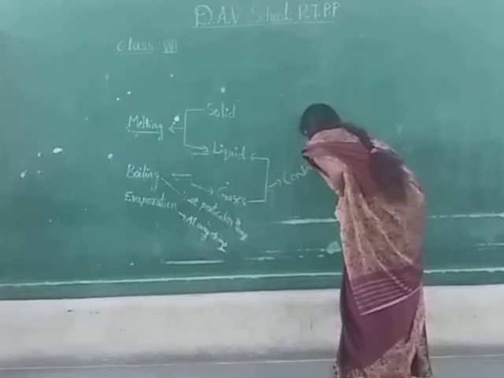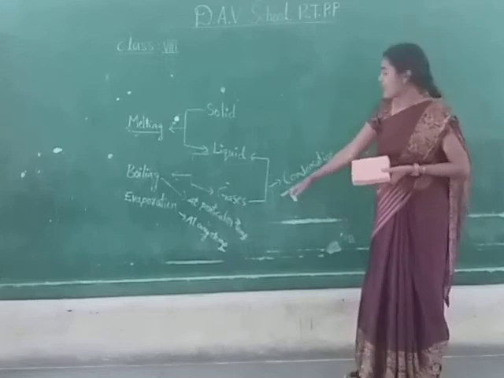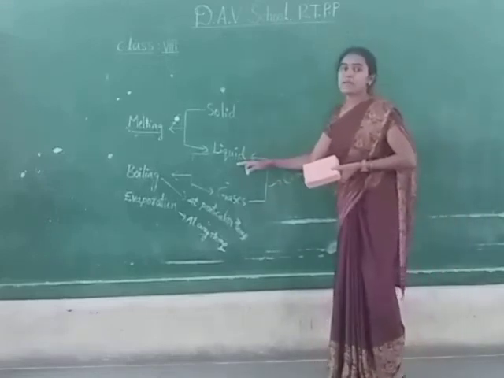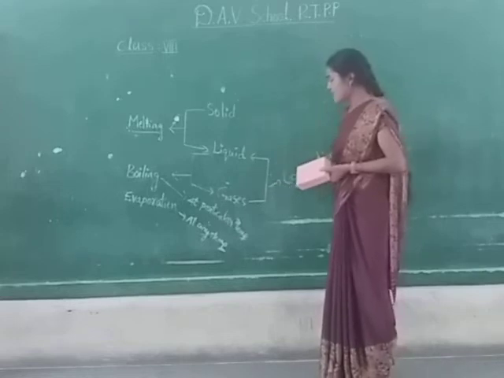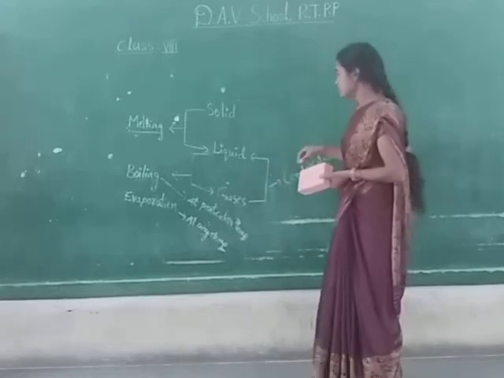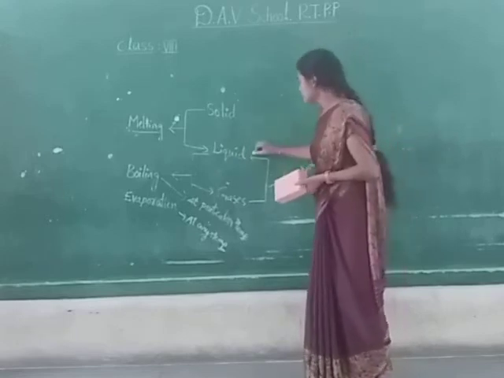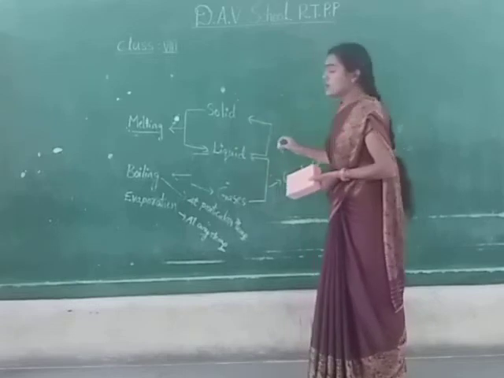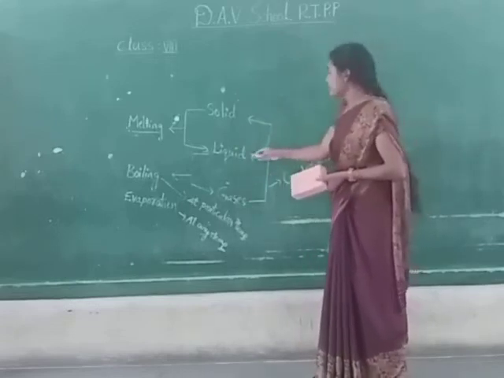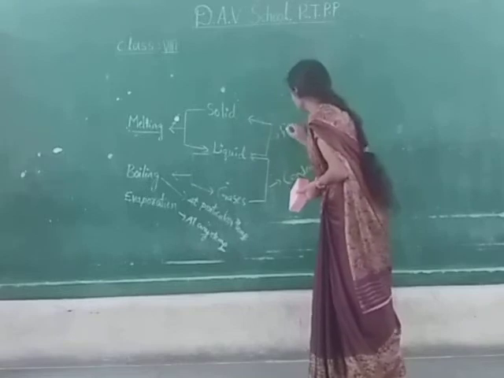What is meant by condensation? Condensation is the process of change of gas into liquid. The process of changing of gas into liquid on cooling is called condensation. Similarly, if we cool the liquid, then it will change into solid. The change of state from liquid to solid is called freezing.